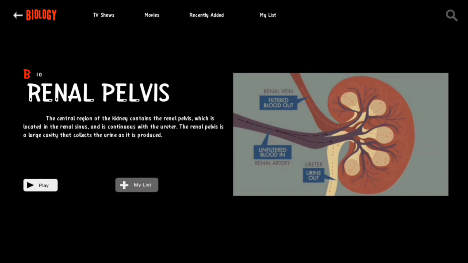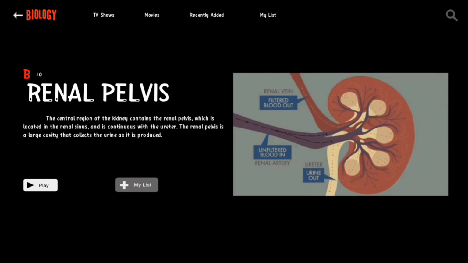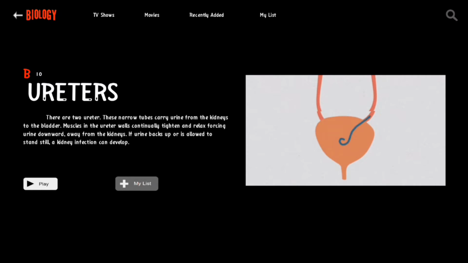The renal pelvis is a large cavity that collects the urine as it is produced. Renal pelvis is the point where the 2 or 3 major calyces join. It has a mucous membrane and is covered with transitional epithelium and an underlying lamina propria of loose to dense connective tissue. Ureters. There are 2 ureters.